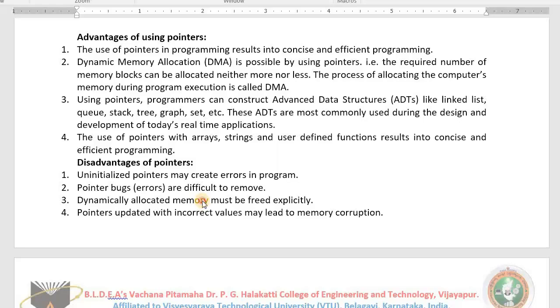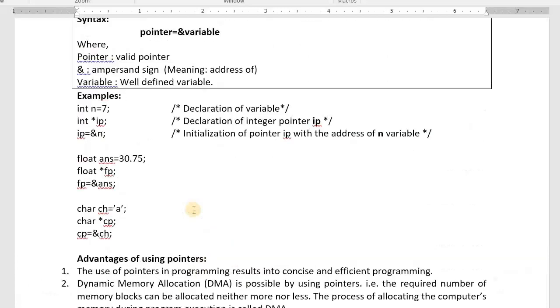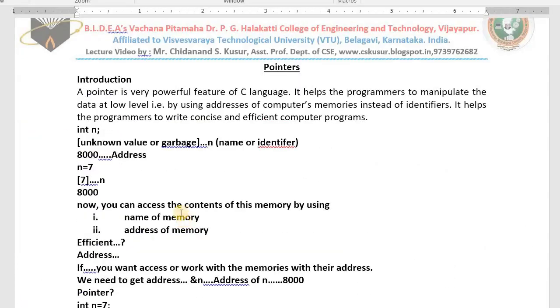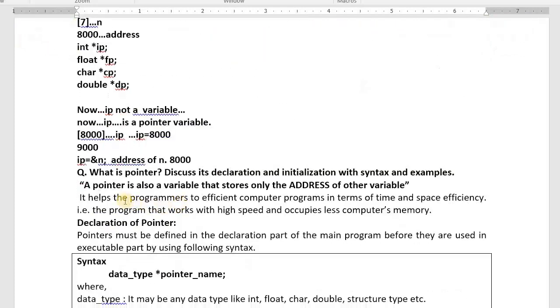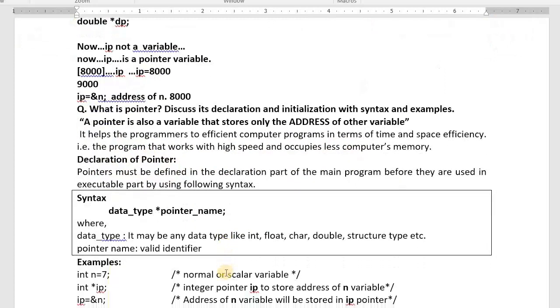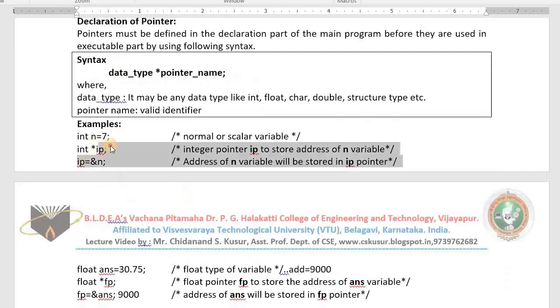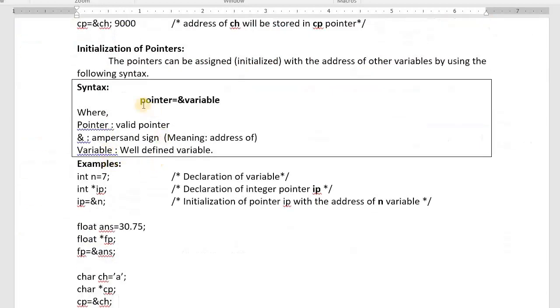In the last class I taught you what is a pointer as well as how to define pointer variables. A pointer is also a variable but it stores only the address of another variable. How to define pointers: data type, asterisk, and pointer name. How to initialize pointers: pointer equals address of the variable. This is what we studied in the last class.